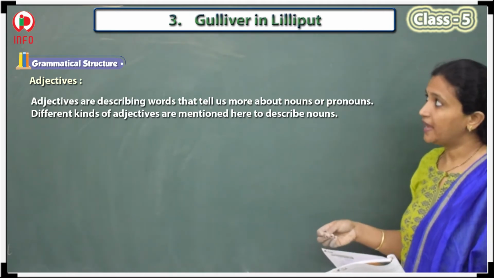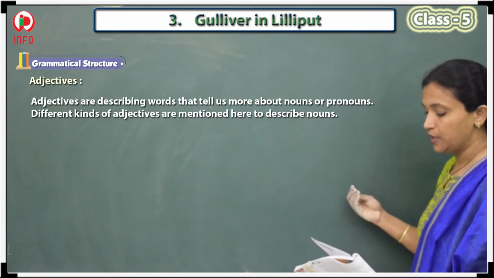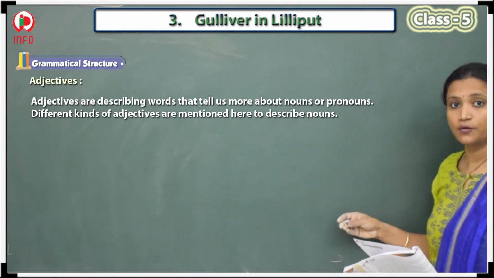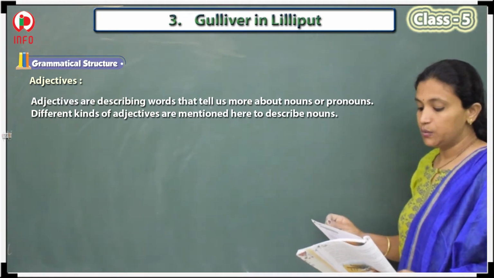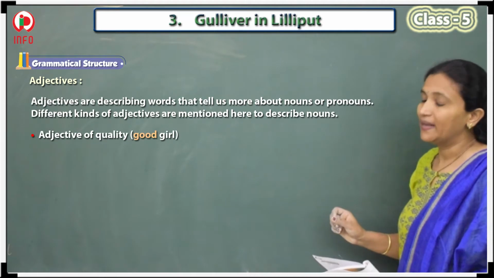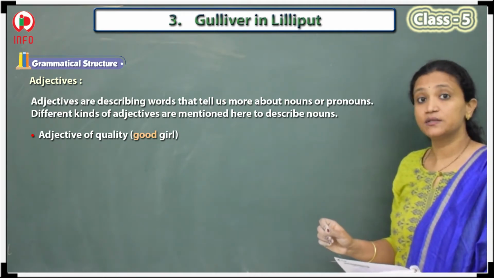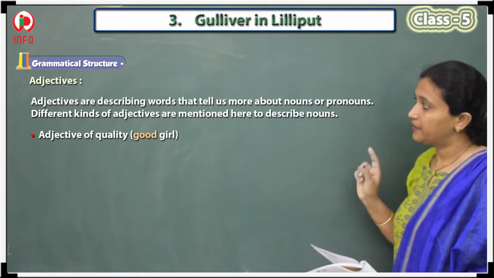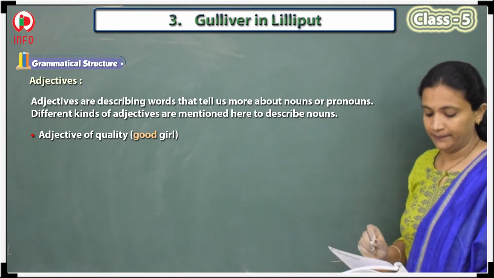We have different kinds of adjectives mentioned here to describe the nouns, so we have to mention the nouns in these. The first one is adjective of quality. Quality is what we describe as good or bad. In the bracket they have given good girl, so good is the quality.